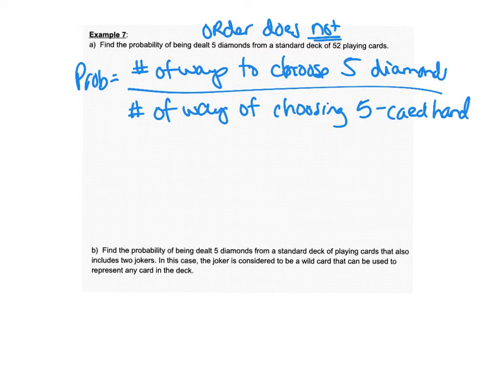So the number of ways to get 5 diamonds over the number of ways to actually just get 5 cards.